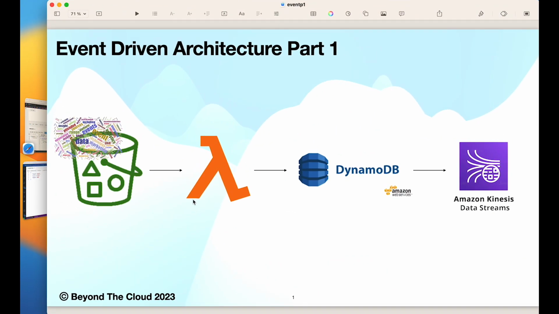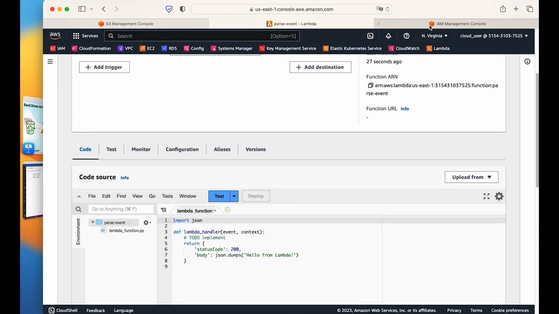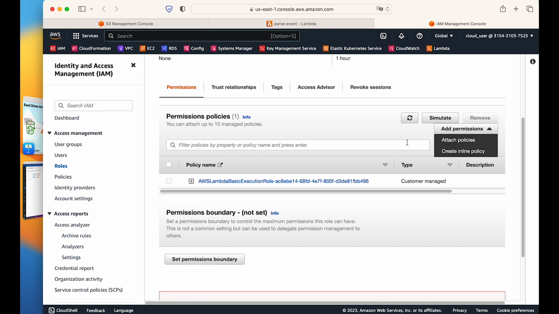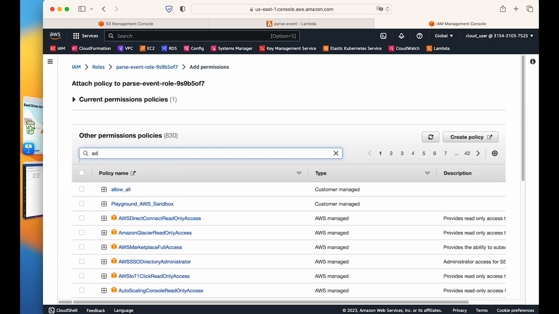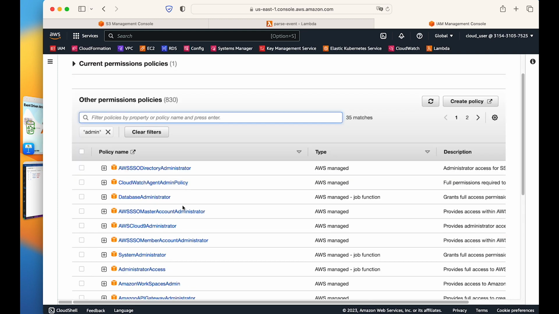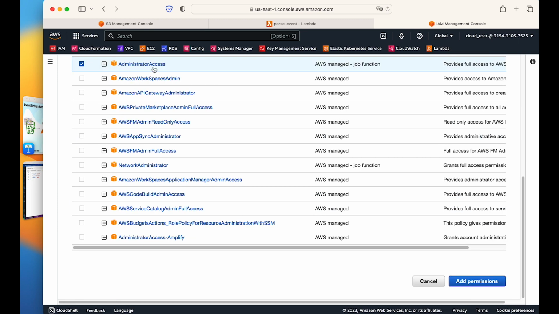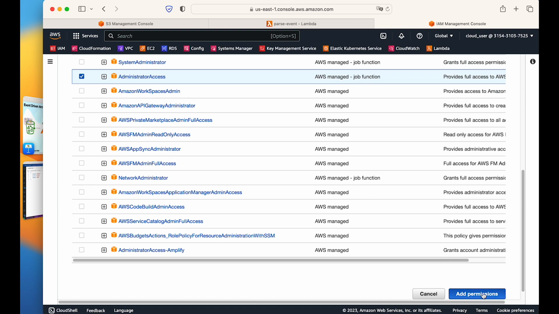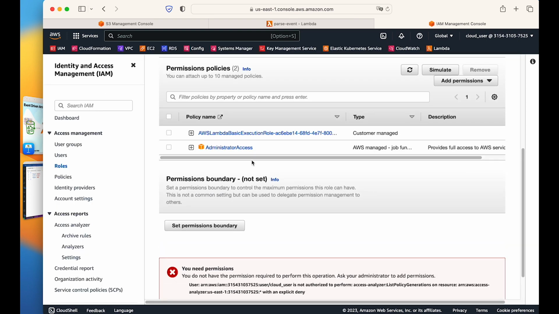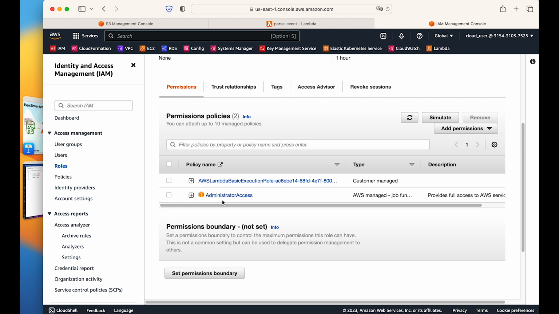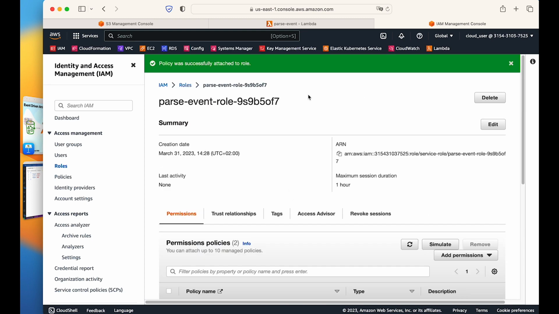So eventually the Lambda will parse the event from S3 and it will insert into DynamoDB table. So the main permission it needs is the DynamoDB permission. What I will do here to make it very simple, I will attach the admin permission to this Lambda, but don't ever in production attach this admin permission to Lambda. Rather, sort it out, view the CloudTrail logs, what this Lambda calls, and according to that give the permission, create a custom inline policy and give it to Lambda. Don't give administrative access to any Lambda.